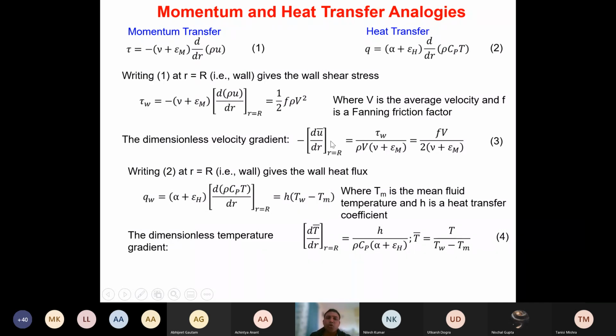Now in both these equations, equation number 1 is rearranged in terms of dimensionless velocity gradient.